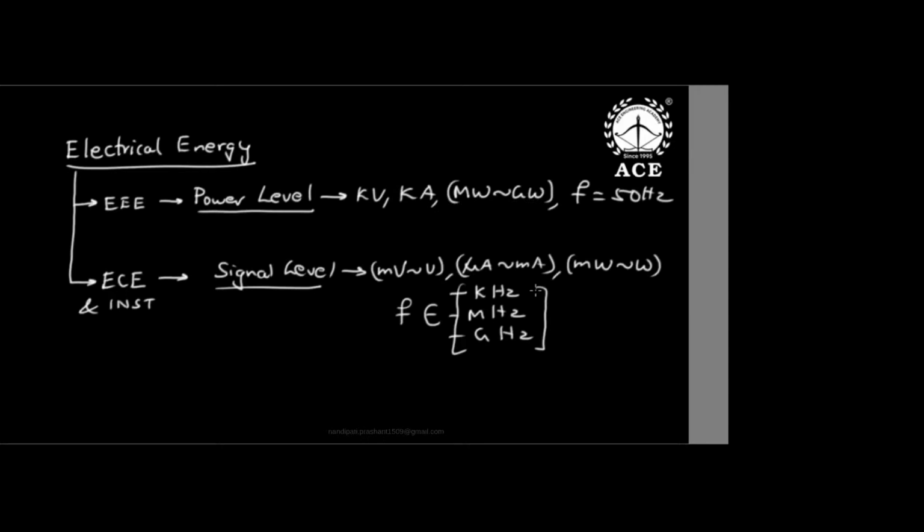Communication people, are you not transporting everything as electrical signals? Your electromagnetic waves, transmission line waves are all electrical signals. That is the beauty. So we are learning this great energy at both levels, power level and signal level. Who is learning power level? Electrical students: high voltage, high current, high power, and frequency of 50 hertz. But EC students and instrumentation students learn signal level. Signal level is low voltage, low current, low power, but frequency in communication and signal processing is very high: kilohertz, megahertz, gigahertz, audio frequency, radio frequency, video frequency, etc.